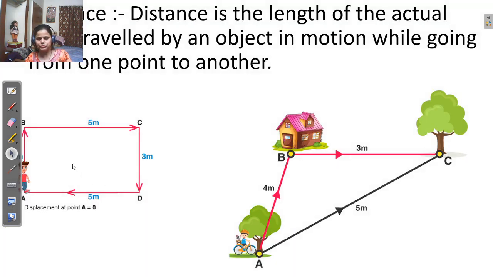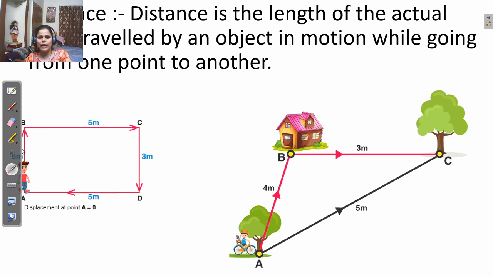Understand? Let's observe this diagram, this rectangular path. This boy goes from point A to B, then B to C, then C to D, and D to A. So the distance from A to B is 3 meters, then B to C is 5 meters, then C to D is 3 meters, then D to A. That means the boy reached his original position.